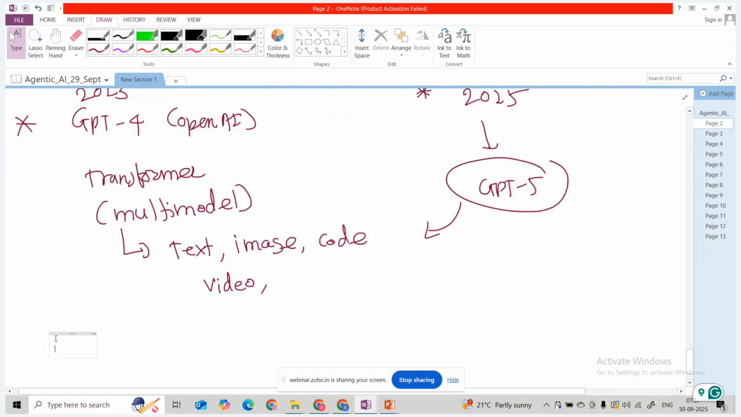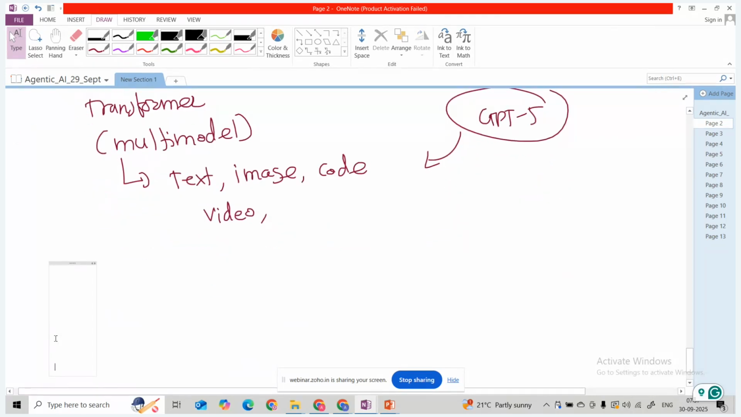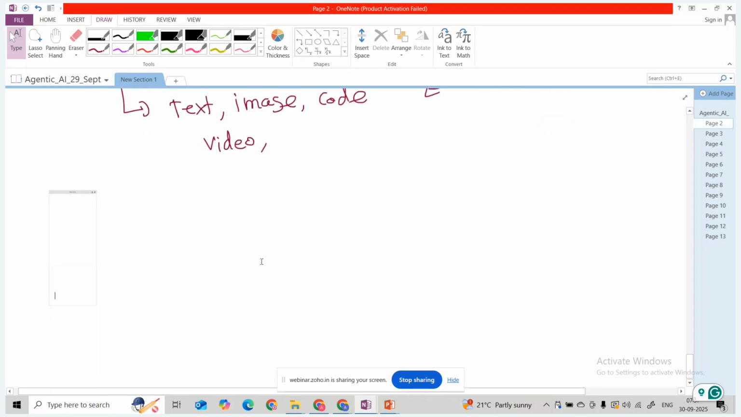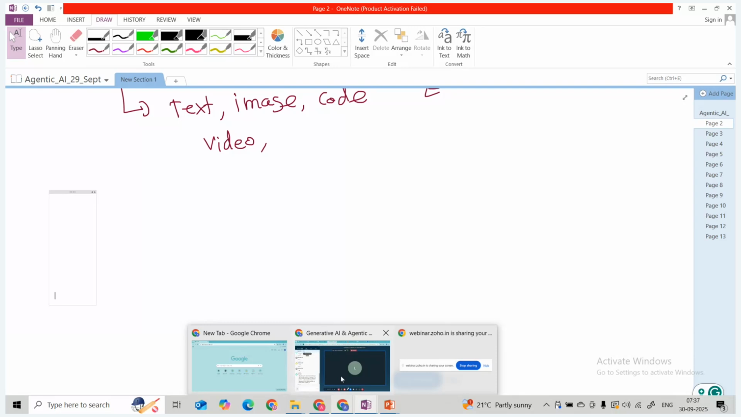Now we are going to understand the LLM capability, guys: what the LLM can do and what it cannot do. We are going to learn these things in tomorrow's session. Any questions so far? Then we are going to cover what AI agents are. I think the time is up.